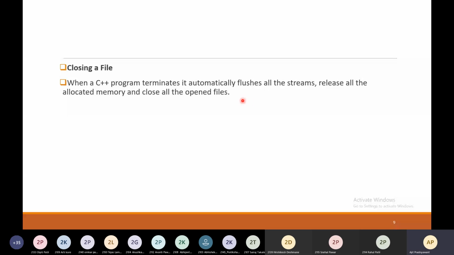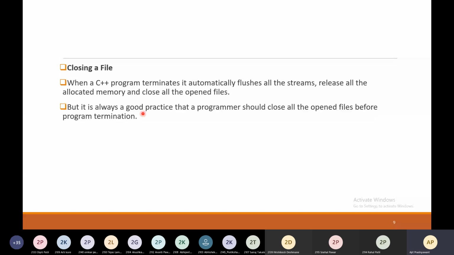But it is always good practice that a programmer should close all the open files before program termination. So as a programmer, whatever file you open, you should close it.